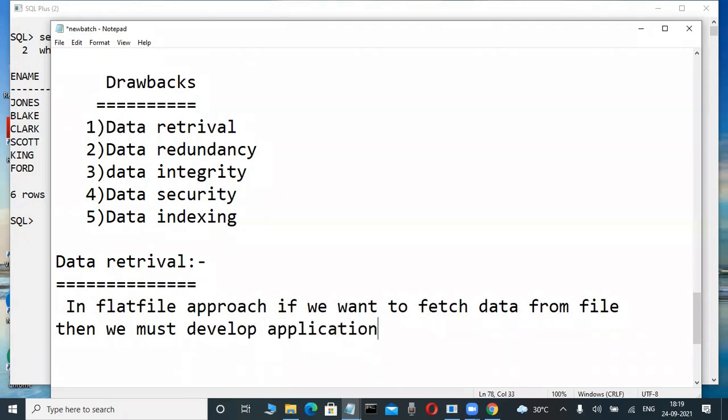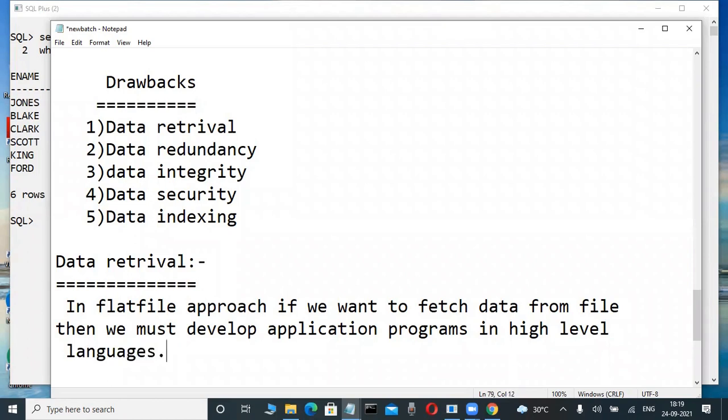An application program is some program here. Then we must develop application programs in high level languages.